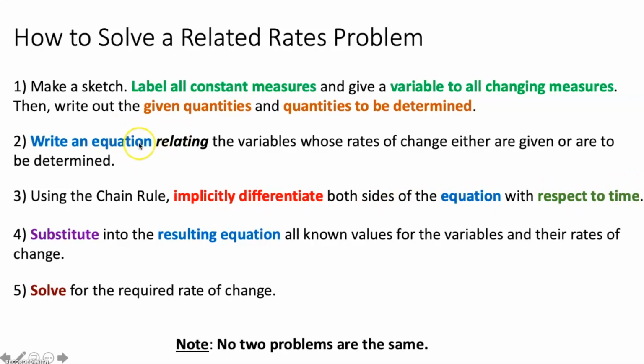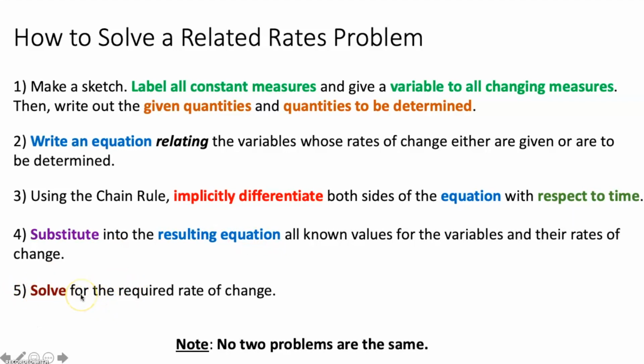So in your equation, when you take the derivative with respect to time, you will create dV/dt or dr/dt. You will create a bunch of different rates, which are then related because it's an equation. So that's how you get related rates. After you implicitly differentiate, you will then substitute into the resulting equation all known values for the variables and their rates of change. So you go back to example 1 when you wrote down all your known quantities, and you will take those and then plug them in to the equation that you implicitly differentiated. You will then solve for the required rate of change, and that's super easy.